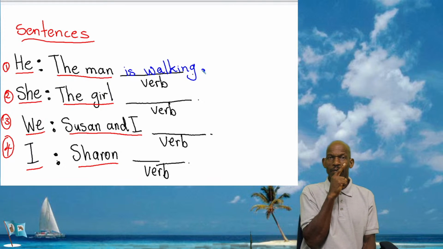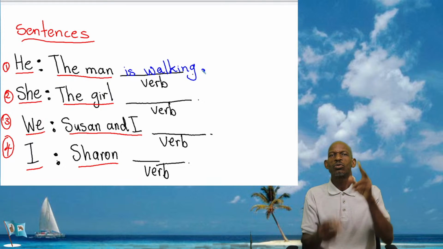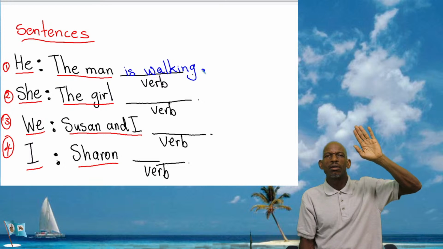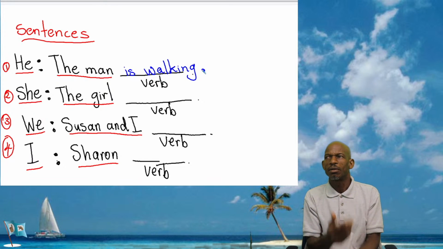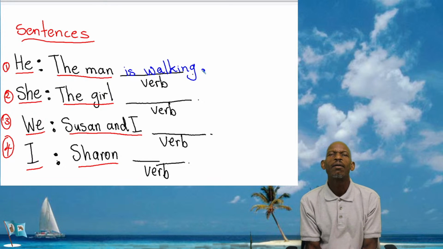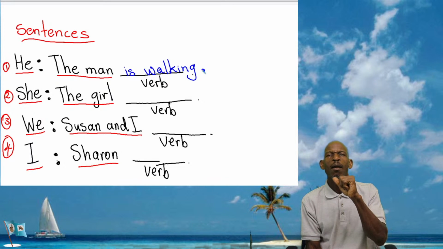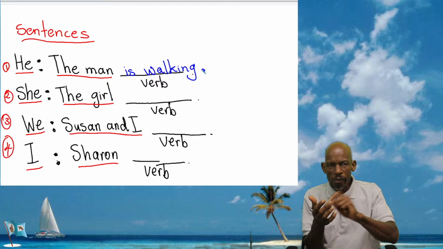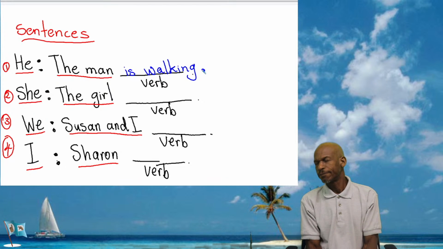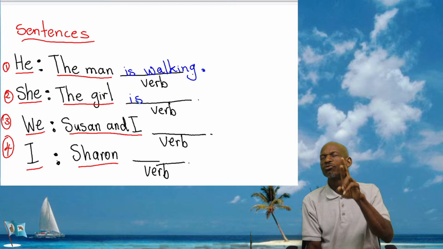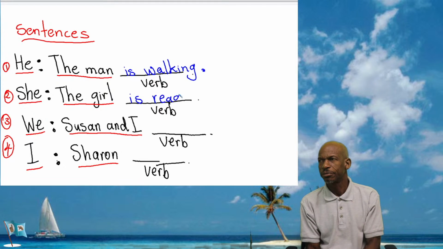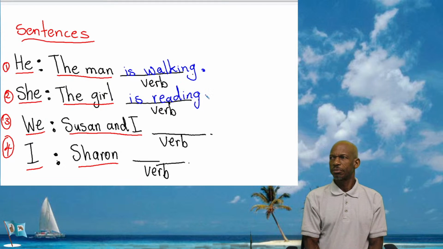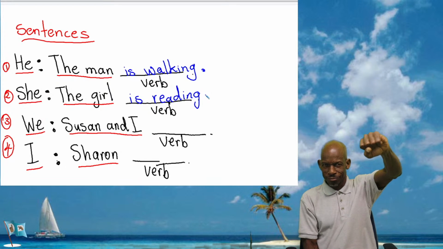Next one. Number 2. Who gave me number 2? Very good. Yes, Kenton. Go ahead. The girl is writing. Oh, reading? Is it reading? Yes, it's reading. The girl is reading. Very good, Kenton.